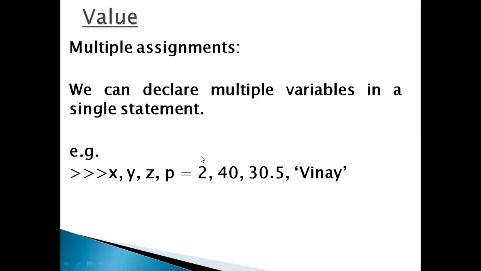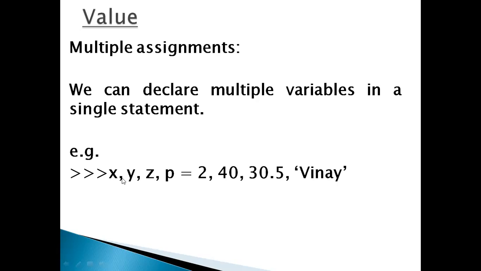You have to see the order of declaration of the variables, and follow the same sequence for the values on the right side. So 2 will be assigned to x, 40 will be assigned to y, 30.5 will be assigned to z, and the last string will be assigned to p.